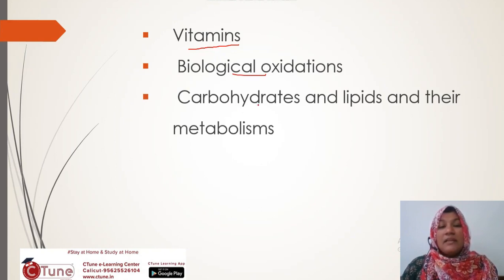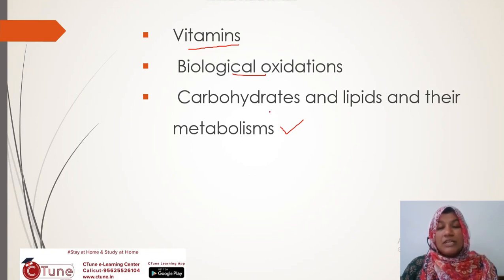Which are the main carbohydrate metabolisms? Metabolism means either the breakdown or synthesis of a particular compound. Here carbohydrate metabolism includes glycolysis, gluconeogenesis, glycogenesis, and we also have to study many lipid metabolisms. The enzyme used for a particular reaction is most important, along with the substrate and the product formed.